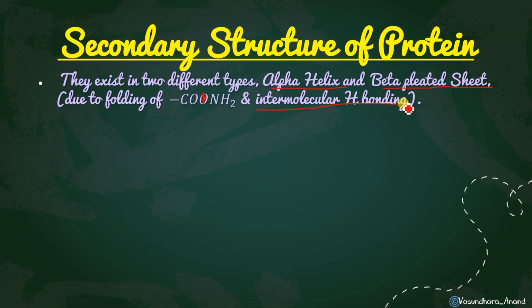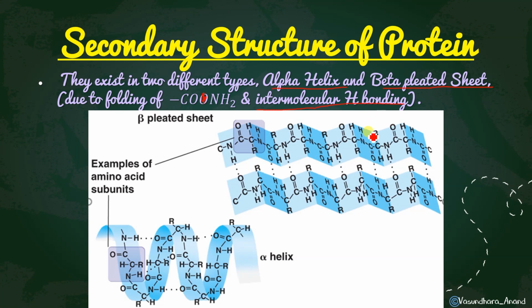Okay, got it? So in this case, it is alpha helix, it will be in the form of a helix. Like a spiral, it will be spirally coiled around an imaginary line. And this is pleated sheet, it will be a sheet-like structure. So this is the 3D structure I have shown to you. You can see how the CONH bond is going to be folded. You can see this is lighter and darker, that means this is in front and this is at the back, so there is a folding in that. That's why it gives the two types of structure.